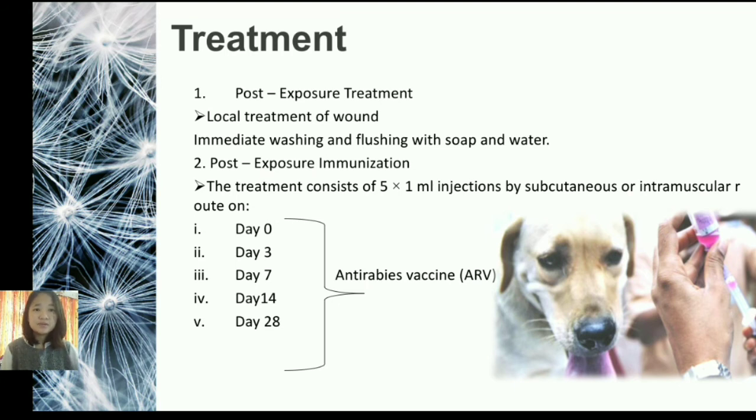post-exposure immunization. This treatment consists of a 5 ml injection, subcutaneous or intramuscular. This is an anti-rabies vaccine, and if someone is bitten by a rabid animal, then it is advisable for them to complete their course. The course consists of 5 doses of the medicine. So it is really important for them to complete their course.